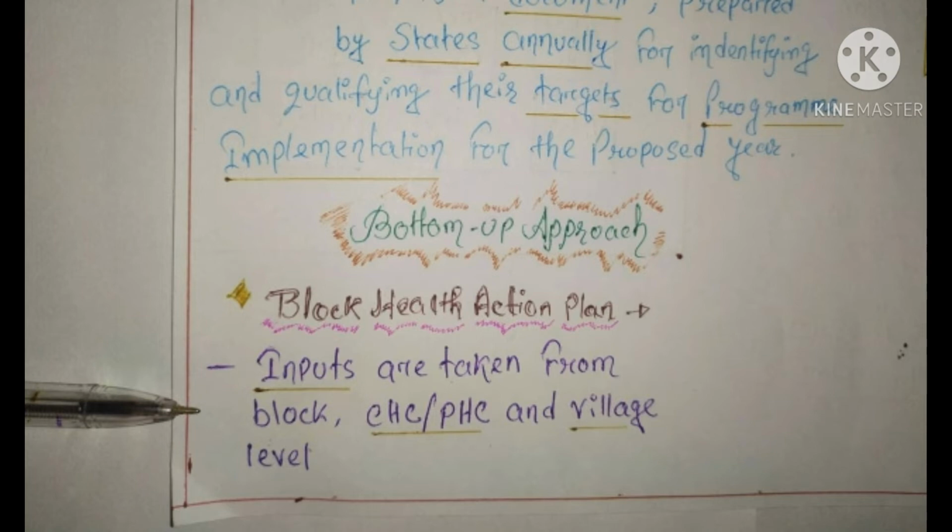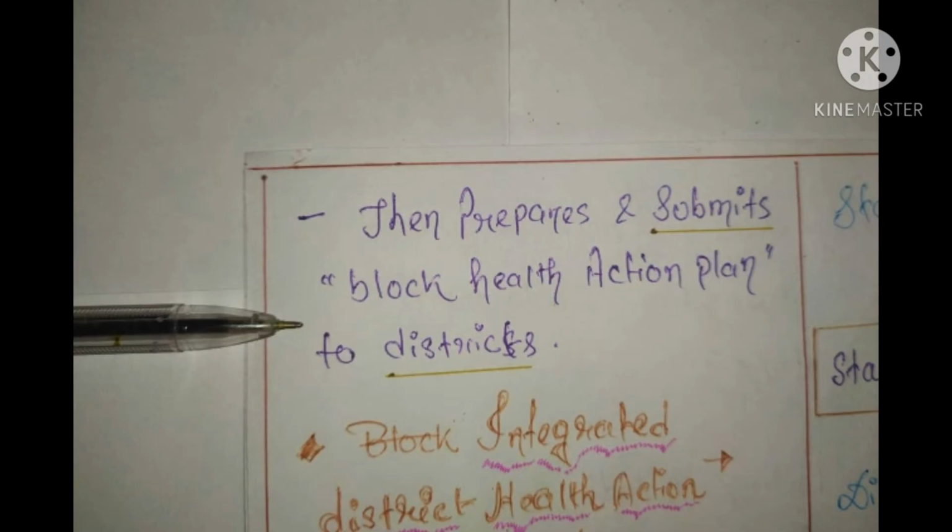So many inputs are taken from CHC, PHC, village gram panchayats every year. Then they gather all the goals and prepare a document. That document is called block health action plan, because all the materials, all the information, all the goals are collected from the block, the CHC, PHC, village level. That is why it's called block health action plan.